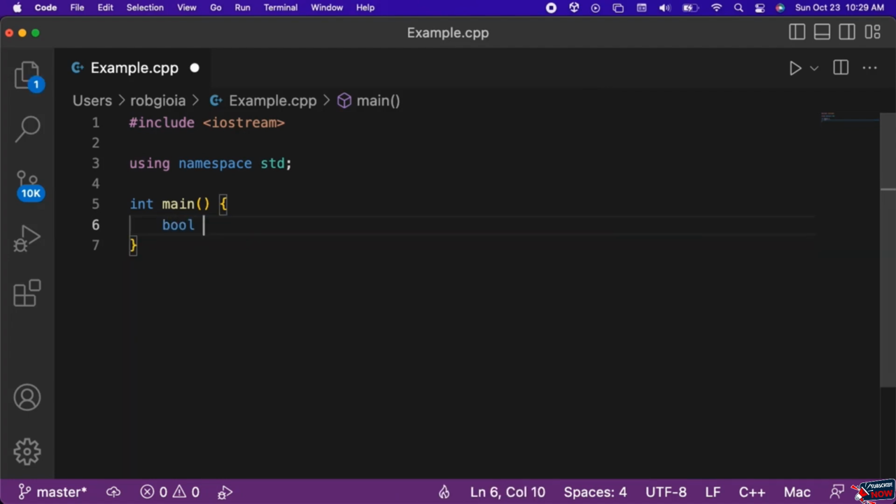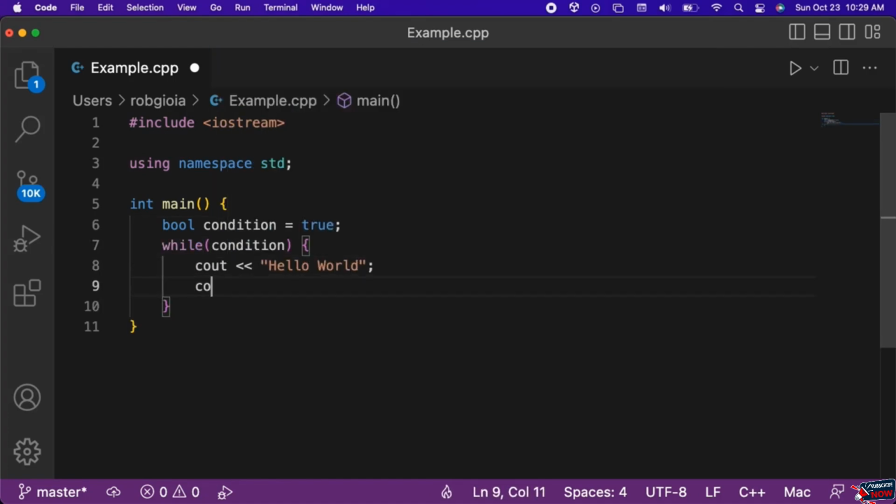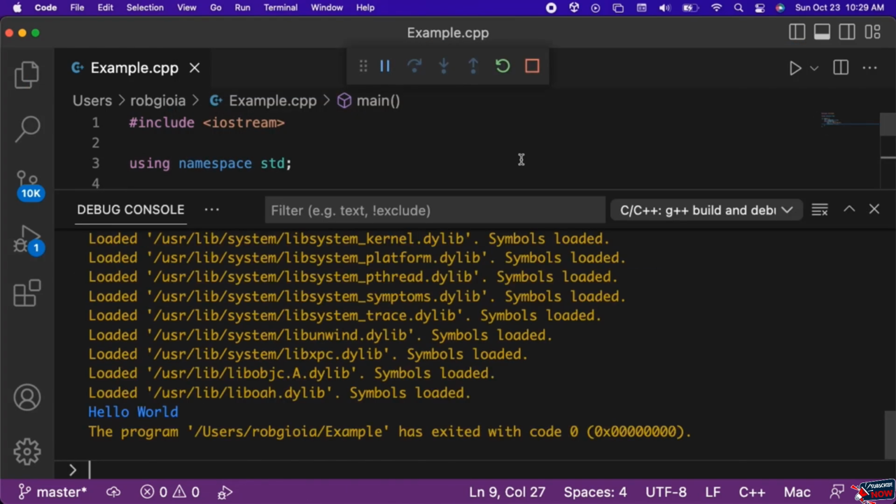For this example, we will create a Boolean variable named condition that we assign a value of true. While condition is true, we will output hello world to the console. Then we will set condition to false. When we run the code, notice that hello world was output to the console.